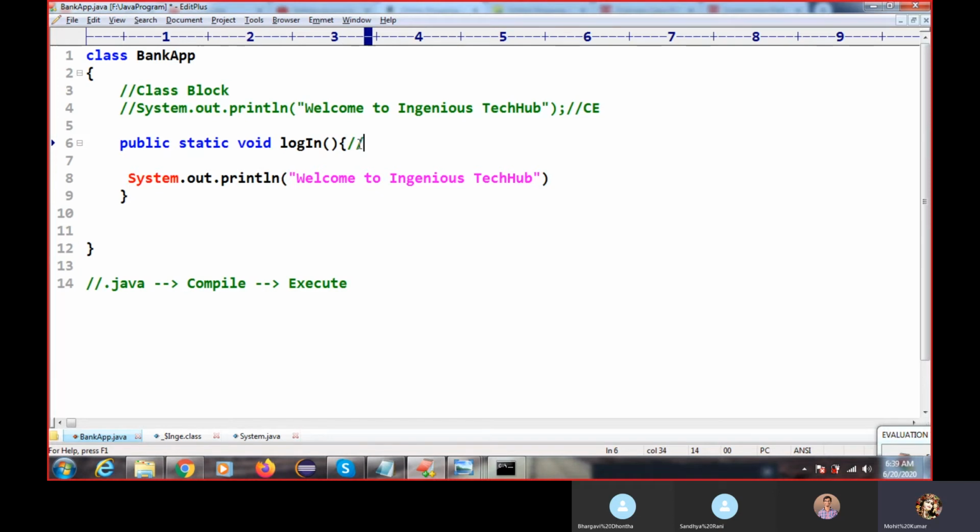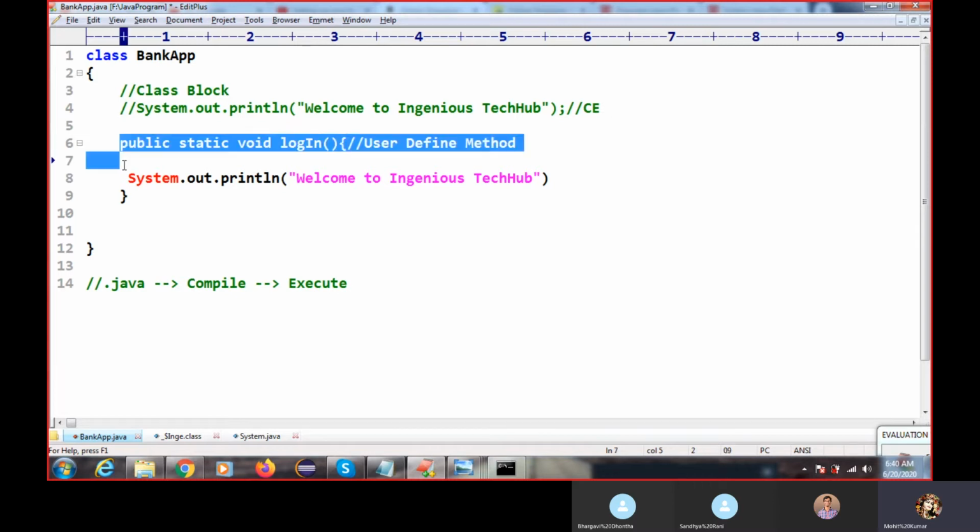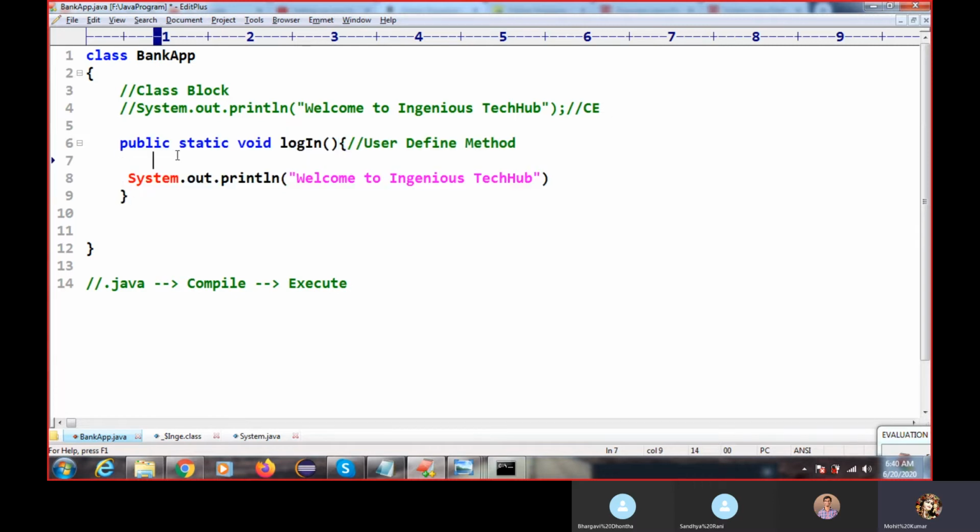This is called a user defined method, a static method, but leave that for now. Just understand that we cannot write the logic at the class level. If you want to write the logic, we need to write it inside this method level block.